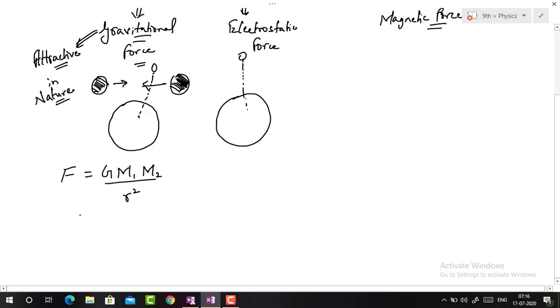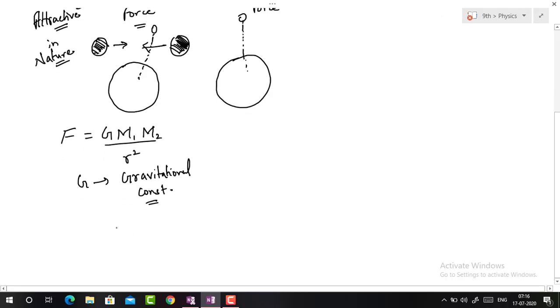Here G is the gravitational constant, and its value is 6.67 into 10 power minus 11 Newton meter square per kg square.